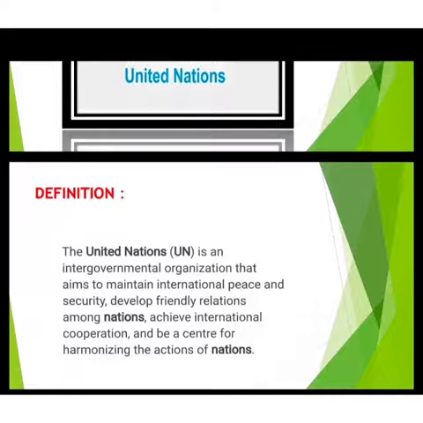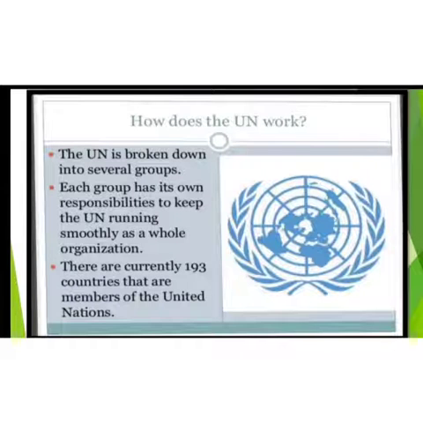So now, how does the UN work? The UN is broken down into several groups. Each group has its own responsibility to keep the UN running smoothly as a whole organization. There are currently 193 countries that are members of the United Nations.